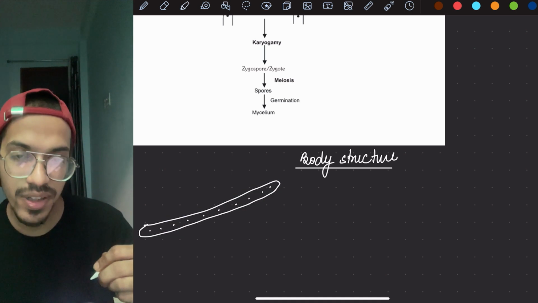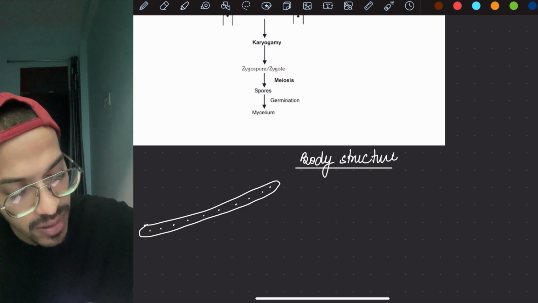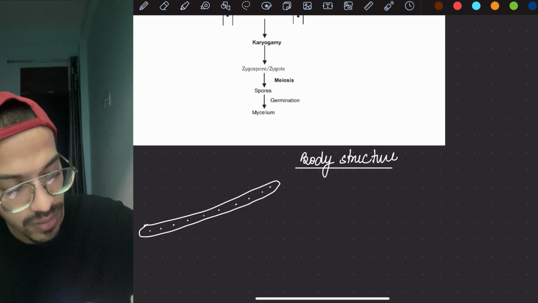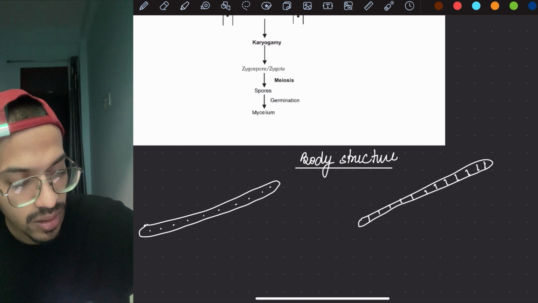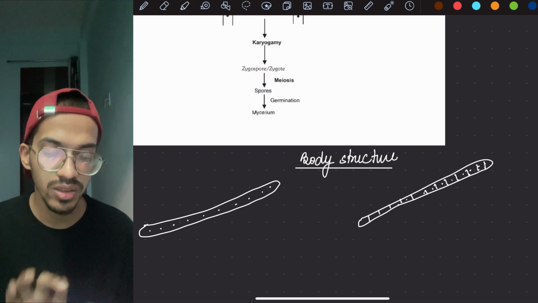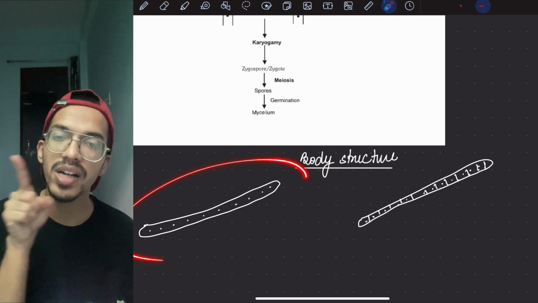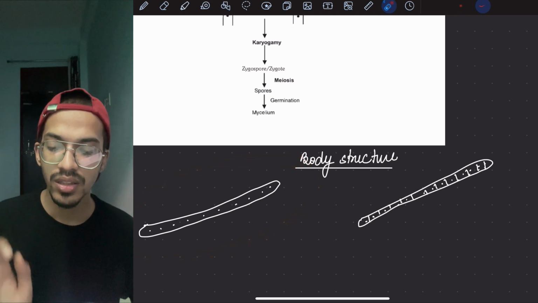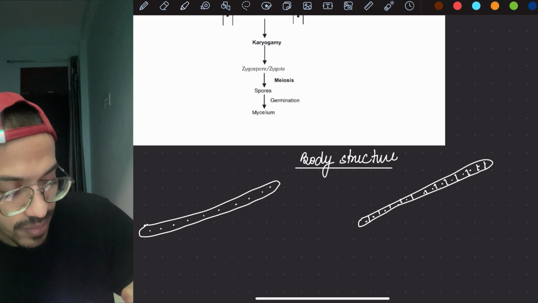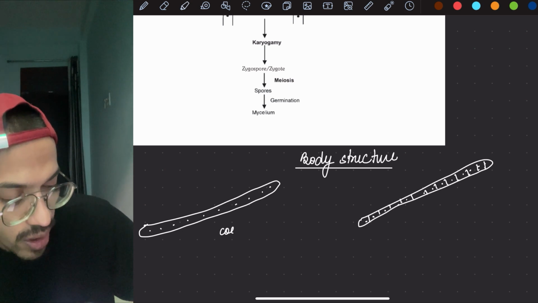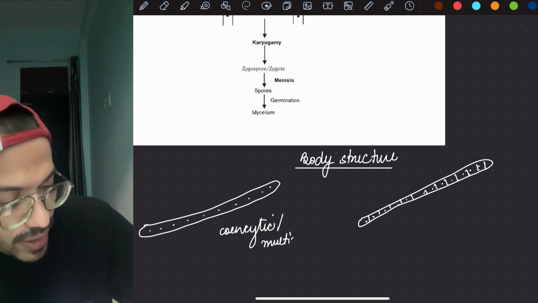So this hypha does not have divisions. In the other case, one hypha is this and another is this, with divisions, and each division has a nucleus at its center. In the first case, it seems like a single big cell with a multinucleated condition. This way, we call it coenocytic. Coenocytic means multinucleated. This is a coenocytic hypha.